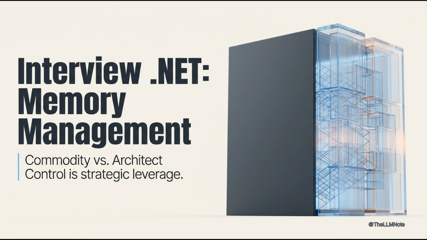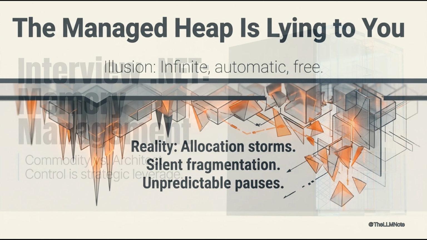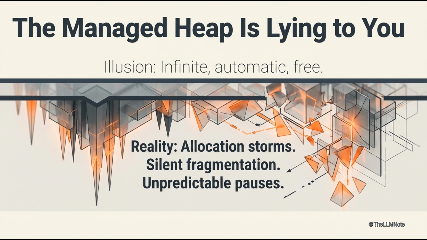In a cloud-native, cost-conscious world, memory control is strategic leverage. Mastery signals seniority. But here's where it gets interesting. The managed heap is lying to you. Automatic collection masks lethal behaviors: allocation storms, silent fragmentation, unpredictable pauses. At scale, Gen 0 collections hide unsustainable throughput loss. The existing "trust the GC" practice fails under load.